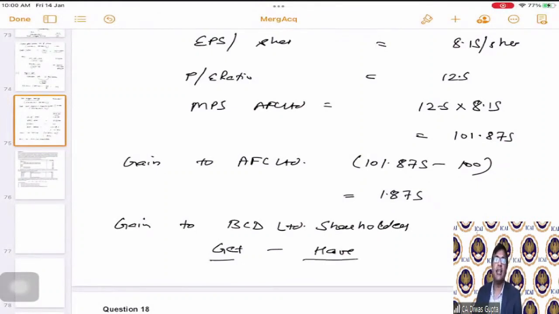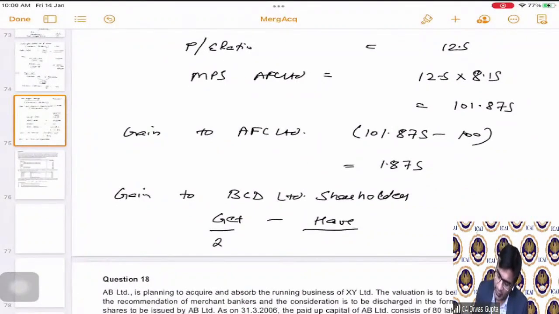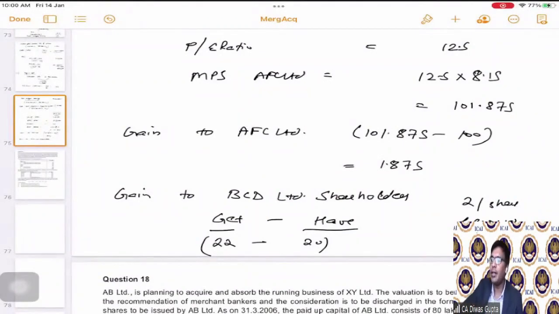It is very easy in case of cash payment, and it is very straightforward also. I will write it. They are going to get 22 rupees. They are already having a share price of 20 rupees. That means 2 per share of BCD Limited will be the gain to them. Simple.